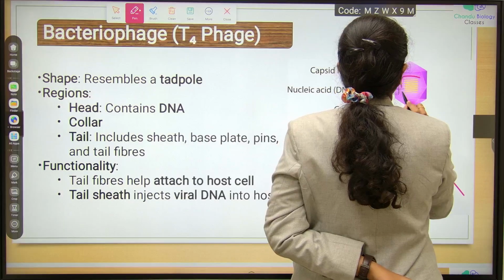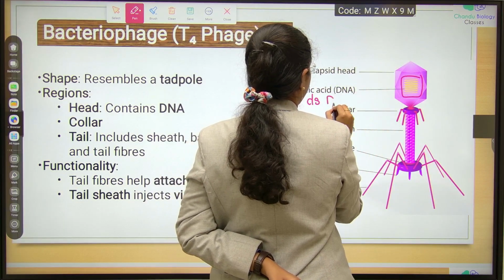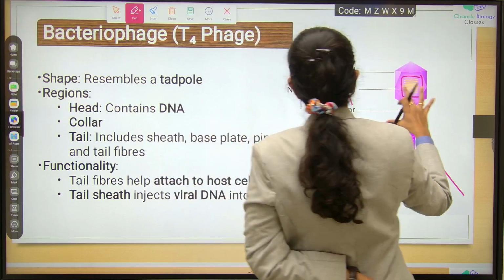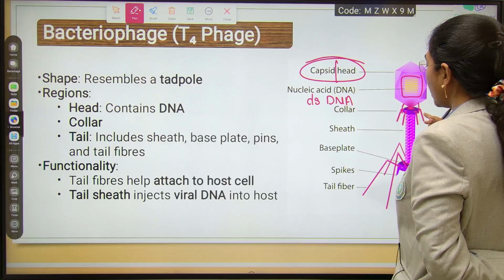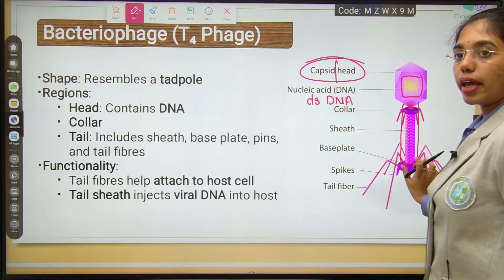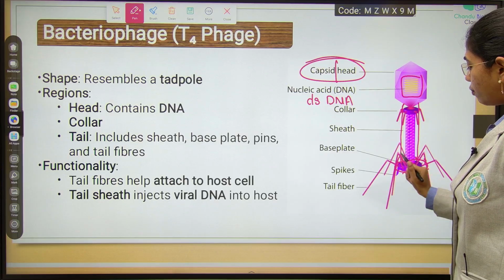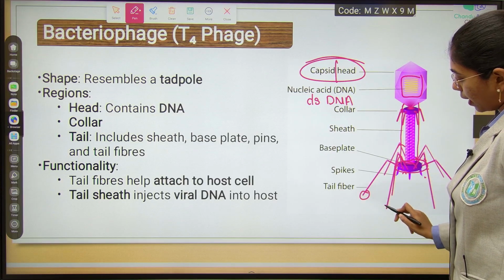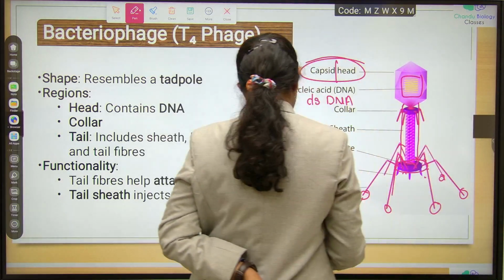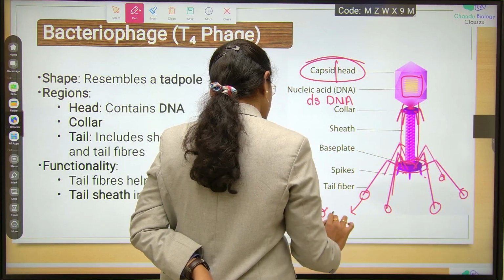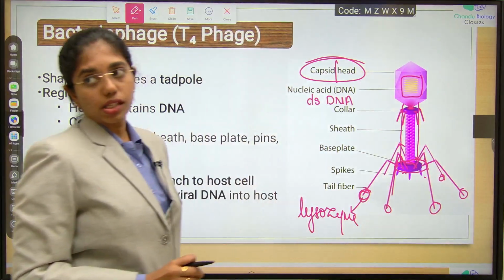It has a protein coat over it which is the capsid, which has head and then collar and then sheath, followed by tail, base plate, tail and then tail fibers. At the end of tail fibers, it has the enzyme known as lysozyme. Lysozyme is the enzyme which is at the base.